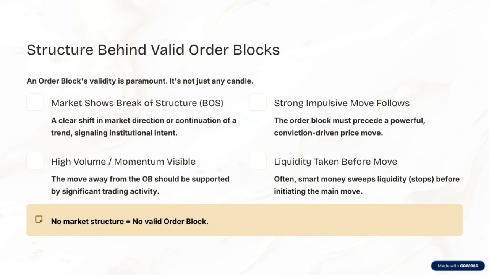So, in summary, always look for a structured environment, signs of liquidity being swept, high volume, and impulsive moves to confirm that an order block is truly significant and worth paying attention to.